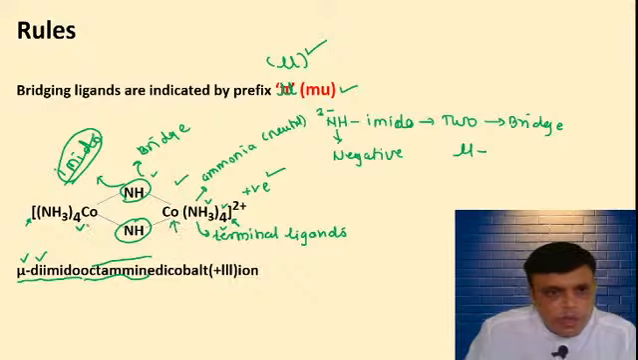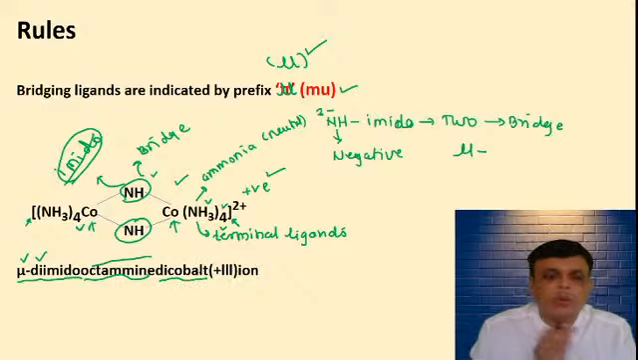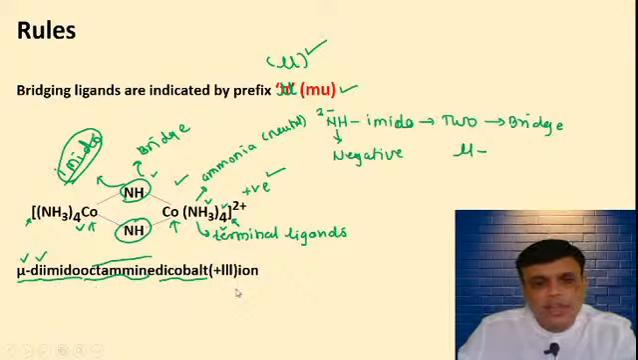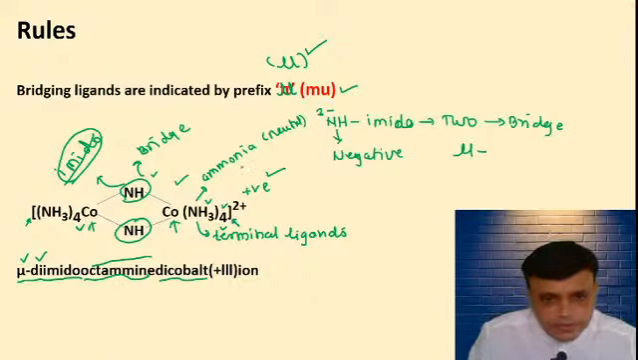Cobalt is the metal. How many cobalt are there? Two cobalt. So dicobalt. Mu diimido octaamine dicobalt ion. The oxidation state is +3.